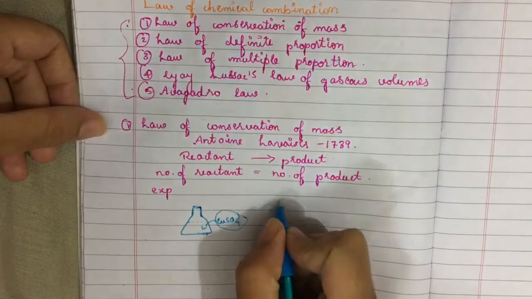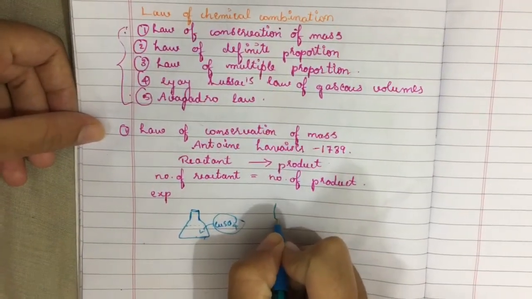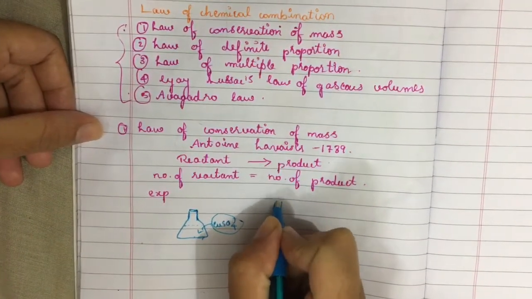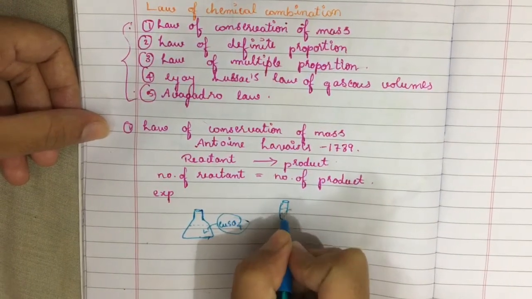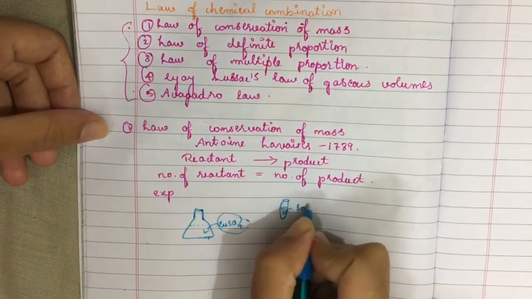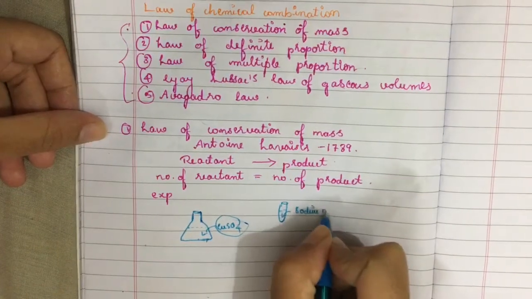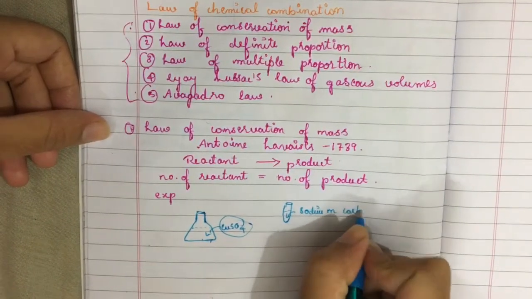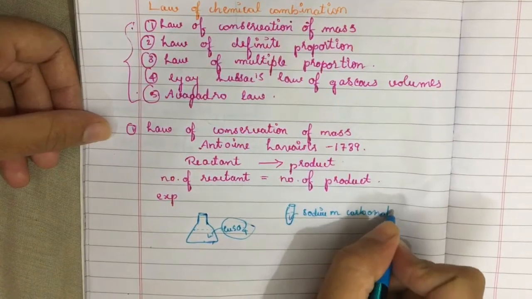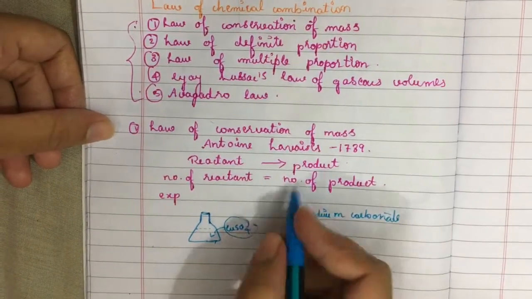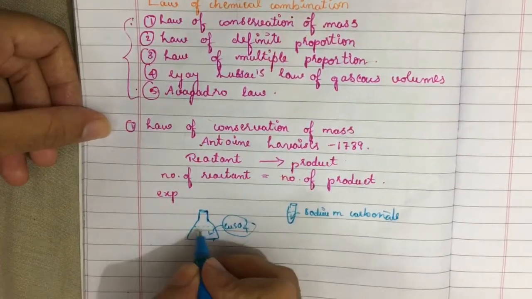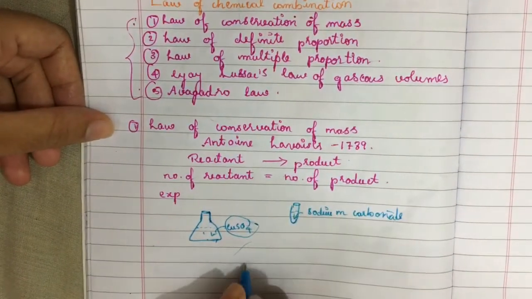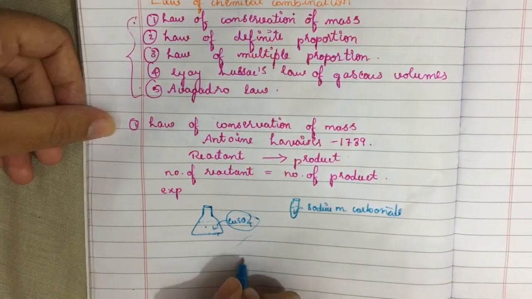And in another test tube, he took a particular amount of water and added sodium carbonate. Next he placed this test tube inside the conical flask by tying it with a thread.